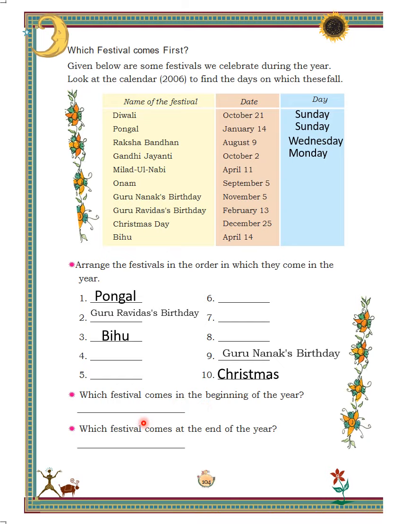So, as we saw, now we know that Pongal is celebrated at the beginning of the year. Which festival comes at the end of the year? Children, Christmas comes at the end of the year in the month of December.